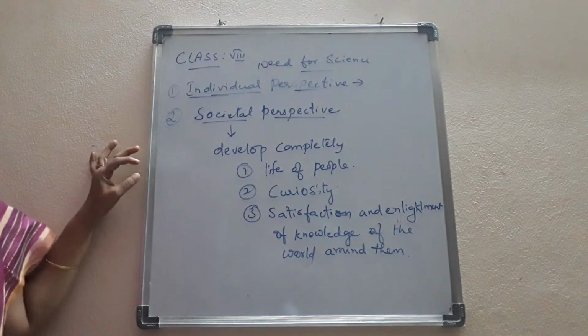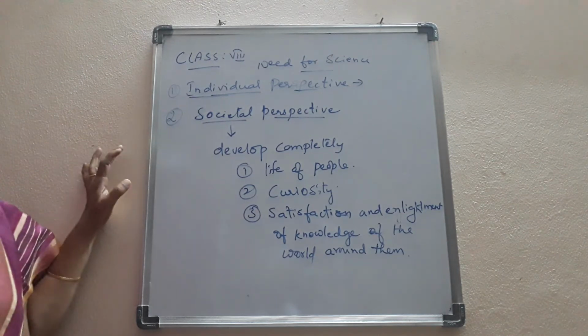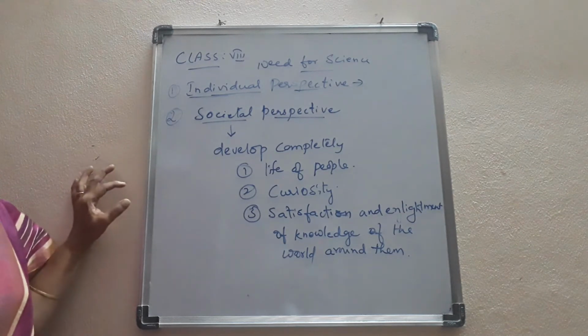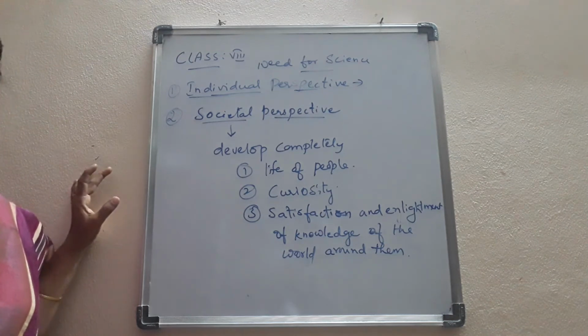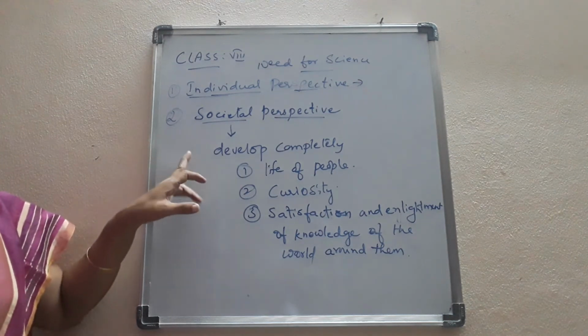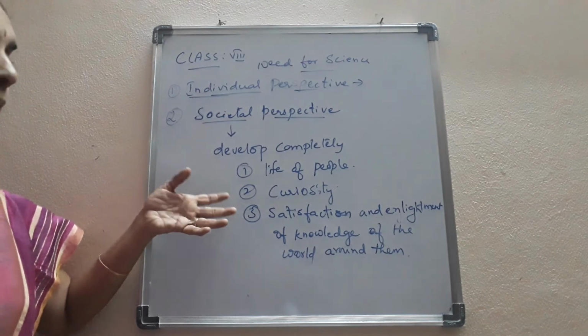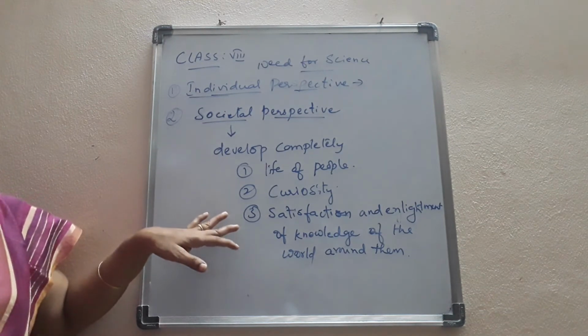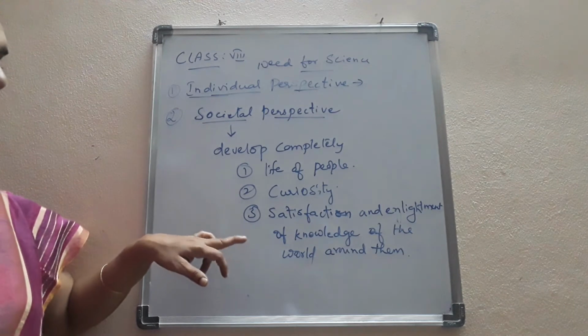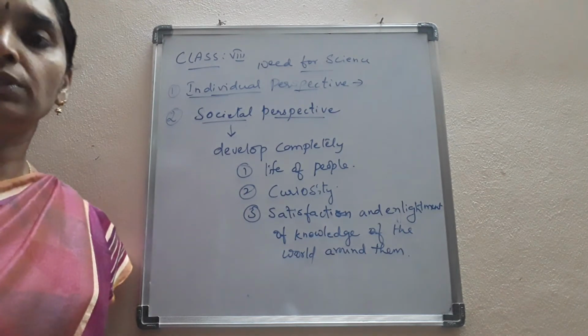Developing this knowledge about the natural world helps the development of the life of people as a whole, and they also develop curiosity about the unknown facts, and get satisfaction and enlightenment of knowledge of the world around them.